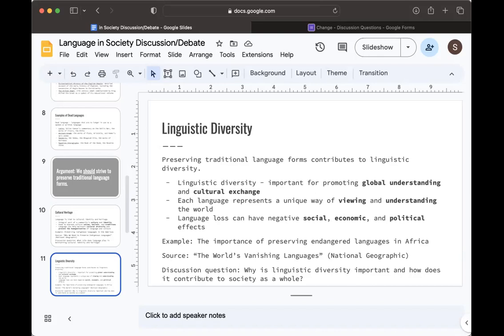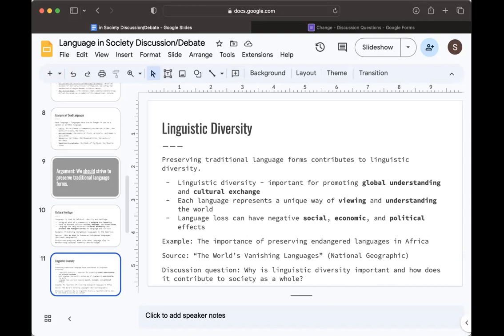Another point is that each language represents a unique way of viewing and understanding the world. So if we lose a language, that means losing that perspective and knowledge. Language loss can also have negative effects on the community's social, economic, and political status. They may struggle to communicate with other groups or participate in wider society. If the language is lost, they lose a lot of those communication skills.